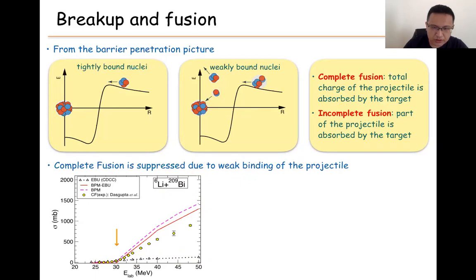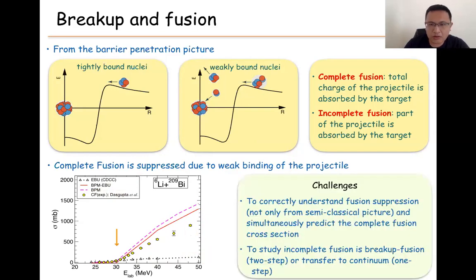If the breakup is the main contribution to the fusion suppression, then the barrier penetration model minus the breakup cross section should reproduce the data. But in fact, we did not see that. So this is the fusion data. By using these two very simple models, we cannot reproduce the data. There is still a gap here.